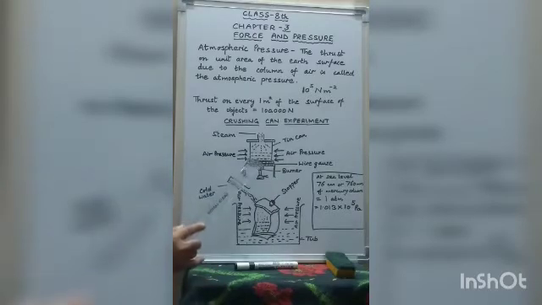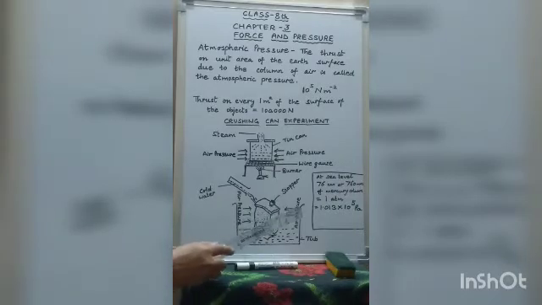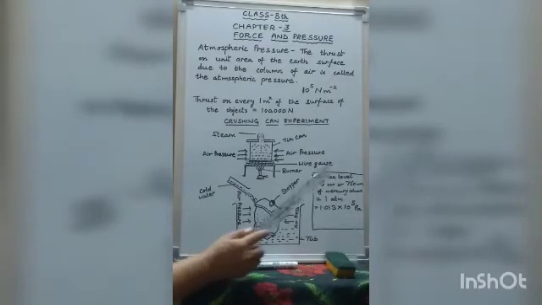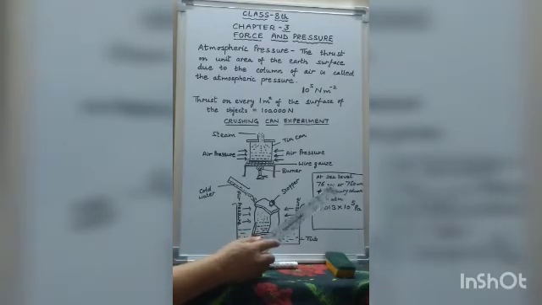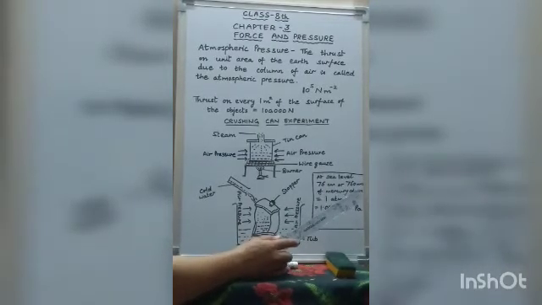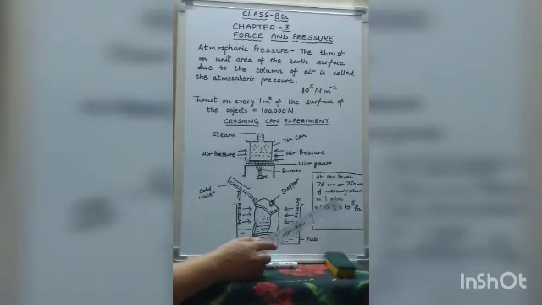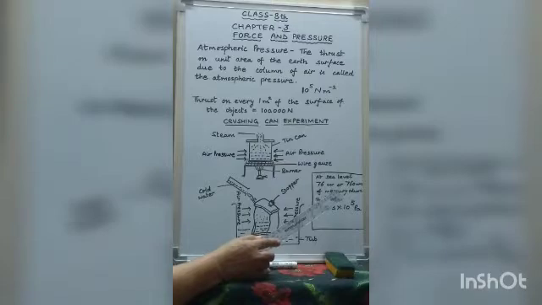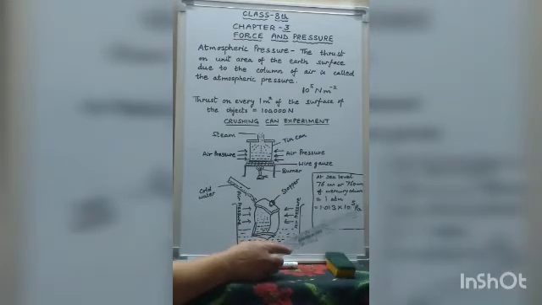This experiment shows the presence of atmospheric pressure, because when the can was collapsing, there must be some pressure acting from the outside. So this pressure is known as atmospheric pressure. At sea level on the earth's surface, the atmospheric pressure is 76 centimeter or 760 millimeter of mercury column, which is equal to 1 atmosphere, equal to 1.013 into 10 to the power 5 Pascal, where ATM is the unit of atmospheric pressure, and Pascal is the standard unit of pressure.